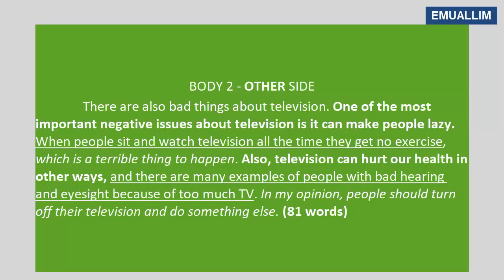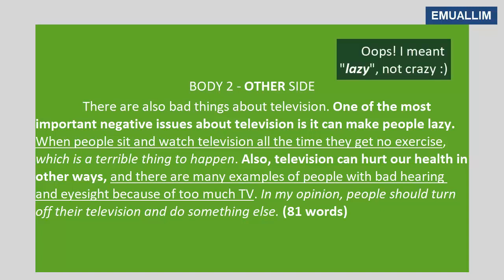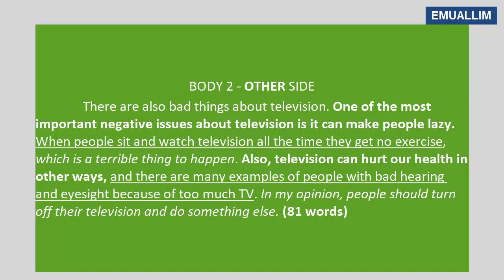There are also bad things about television. One of the most important negative issues about television is it can make people crazy. When people sit and watch television all the time, they get no exercise, which is a terrible thing to happen. Also, television can hurt our health in other ways. There are many examples of people with bad hearing and eyesight because of too much TV. In my opinion, people should turn off their television and do something else. 81 words.